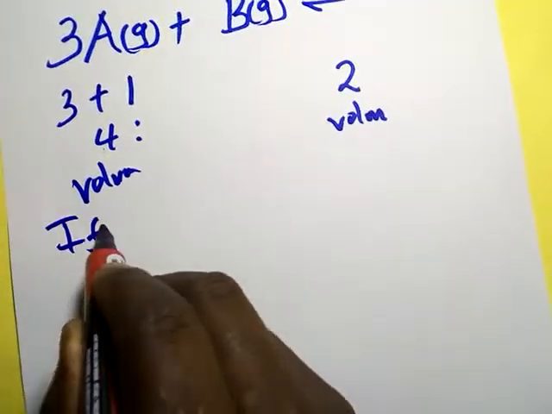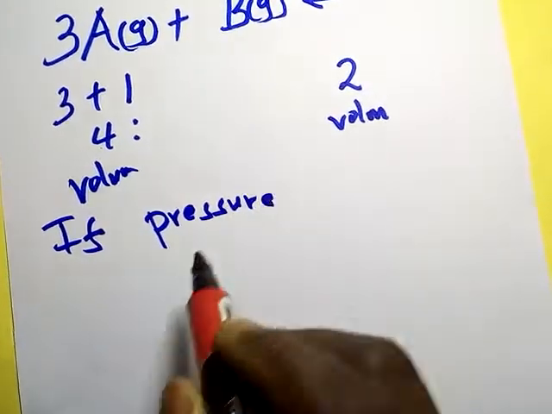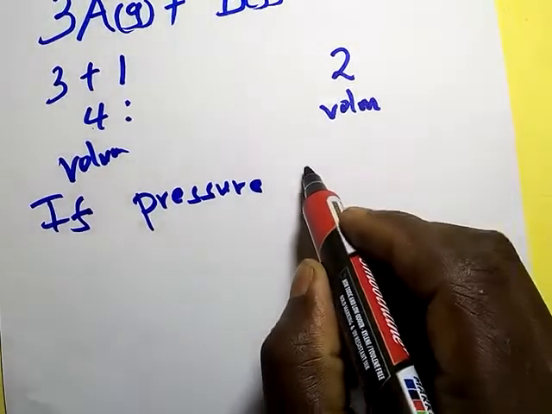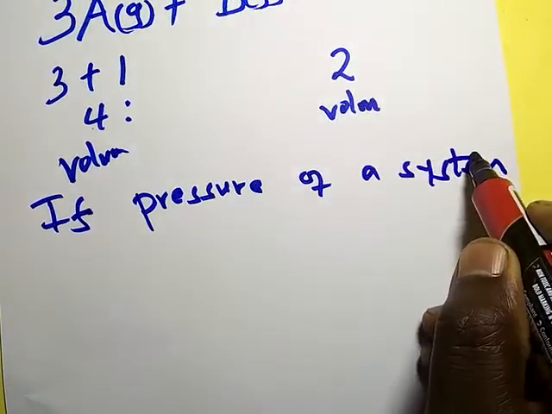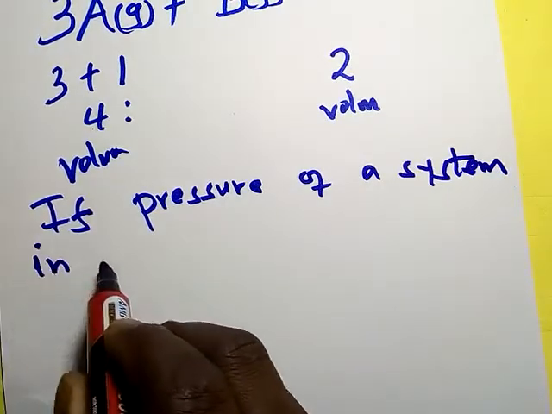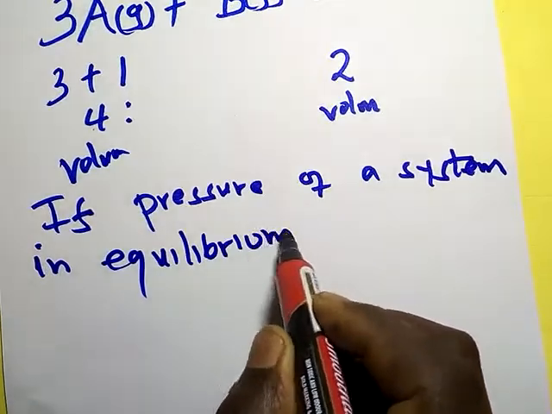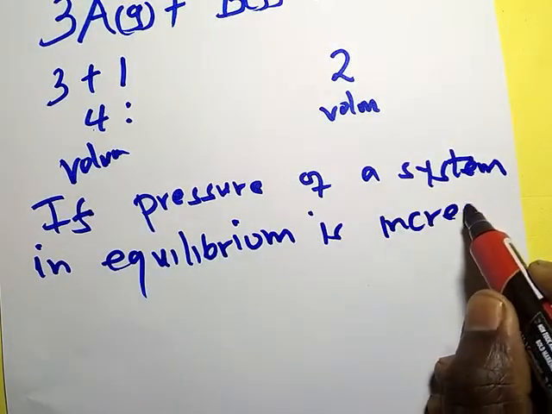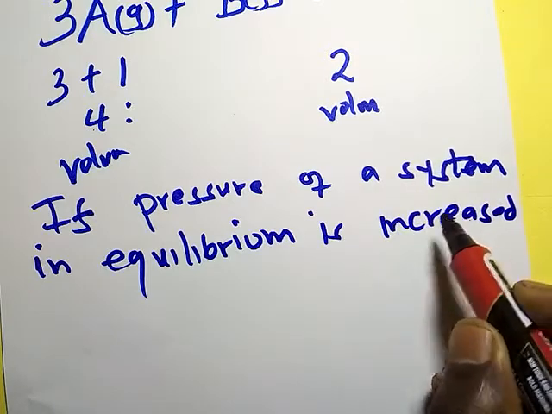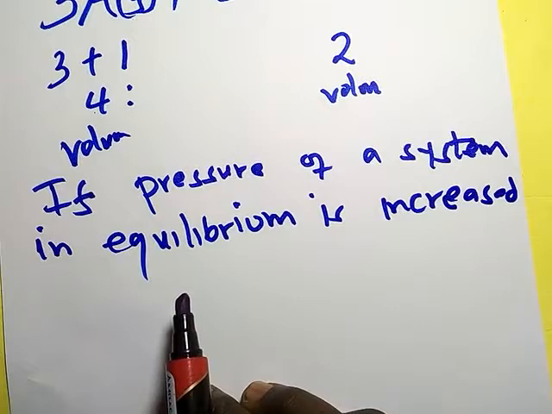If pressure of a system in equilibrium is increased, then what happens?